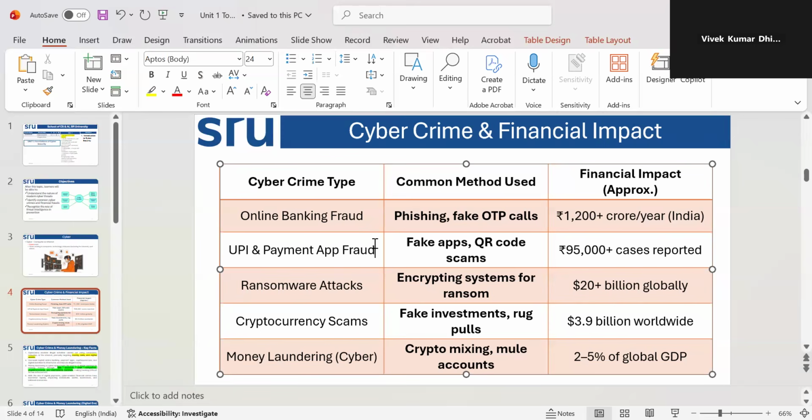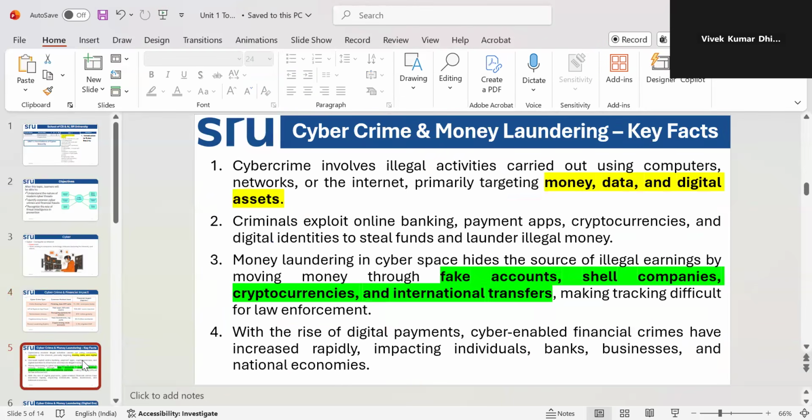So if we go into more detail, we will see cybercrime involves illegal activities carried out using different networks on the internet, primarily targeting money, data, or digital assets, as we discussed already. Criminals target online banking, right? Now you see the banking system has already improved because of these kinds of mistakes that happened previously, right? This kind of theft has been found previously.